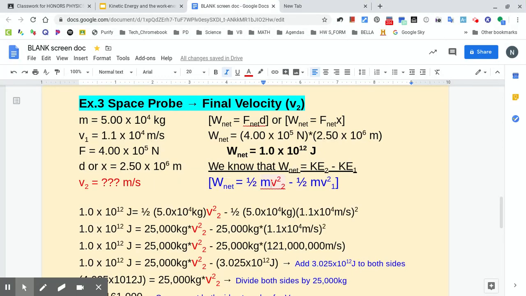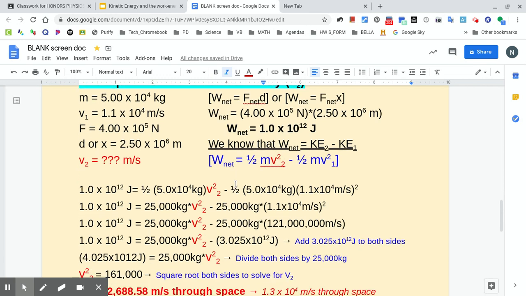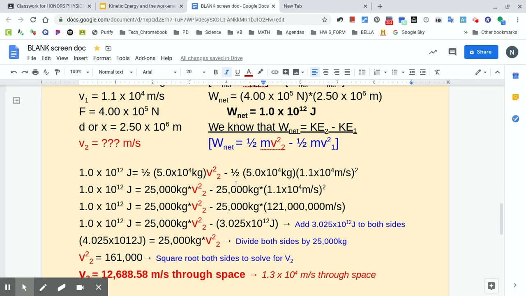And then just like the last problem, we already know the net work is the change in kinetic energy, so we can plug those in because what we want to solve for is that second, final velocity. So since we have now the W net, we have the mass, we have the initial velocity, we can go ahead and solve for that final velocity using this equation that we used on the last problem.